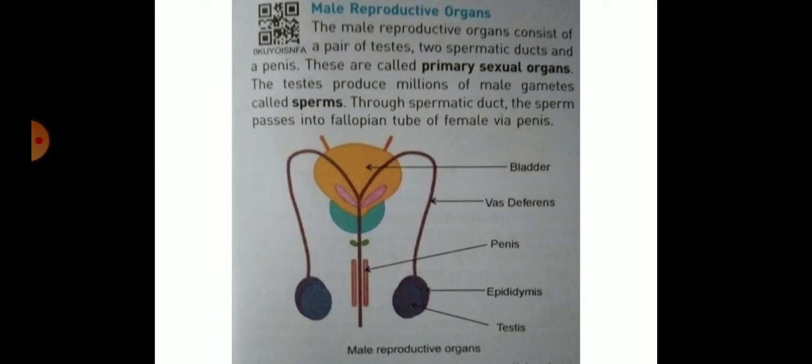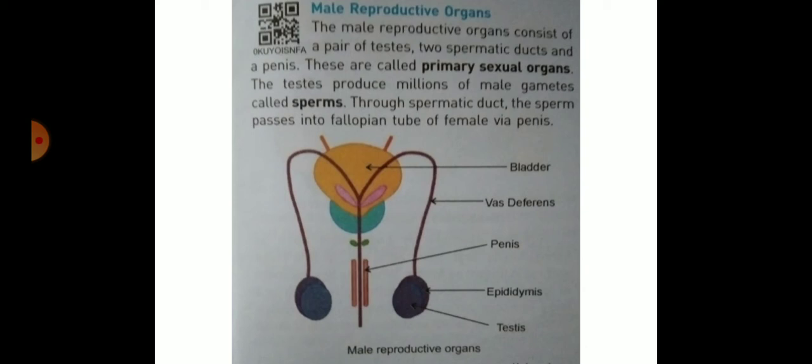The testes produce millions of male gametes called sperms. Through the spermatic duct, the sperm passes via the penis into the fallopian tube of the female. Fallopian tubes are present in the female, and the sperm enters the female fallopian tube and fertilizes there.